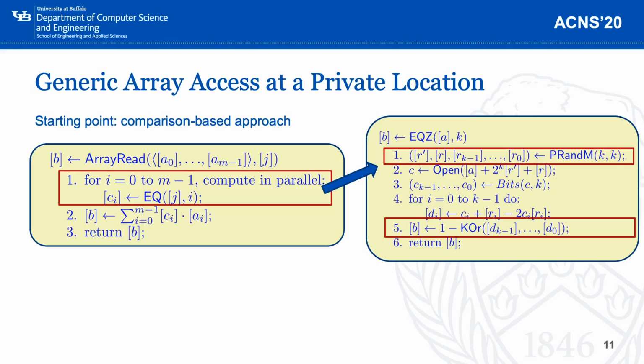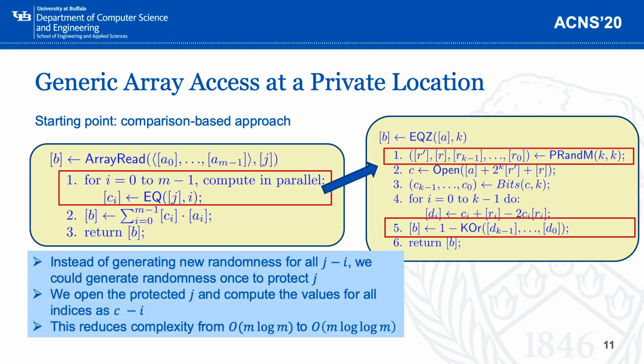Actually in this structure, the first redundancy we found is the random generation, because the difference we feed into this function, which we say J minus I, is related: each time I is increasing by 1, so the difference we feed into this function is decreasing by 1 each time. So the difference is known.